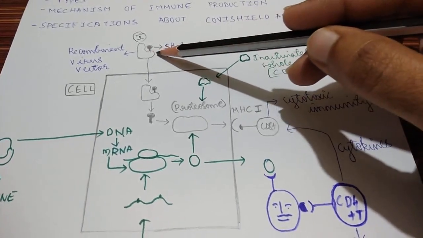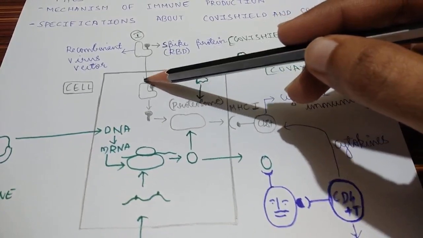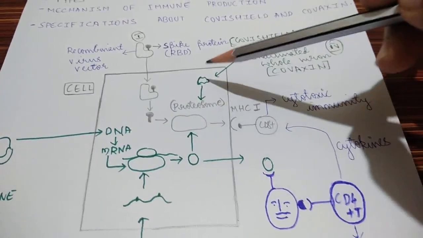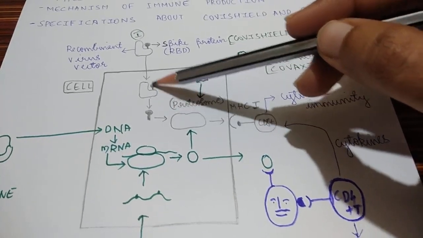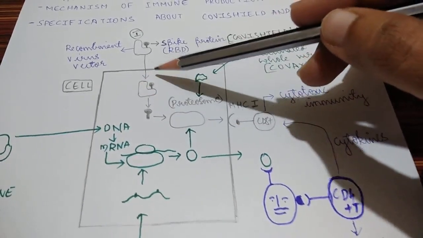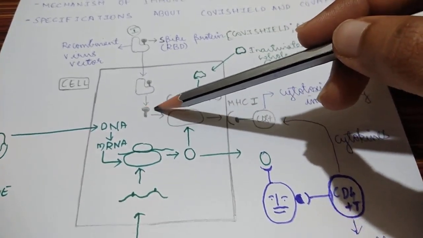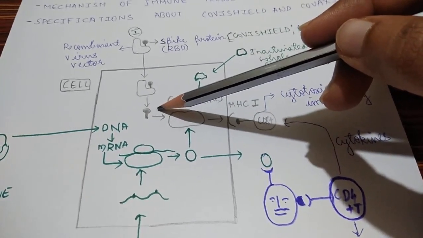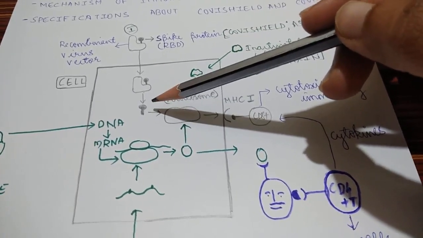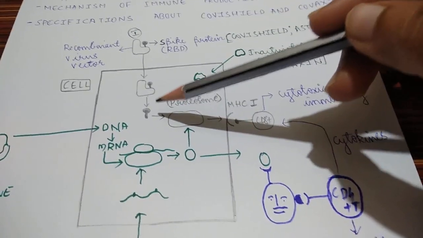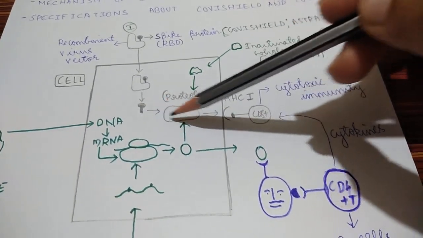These two are combined, and when this enters the body cell of a human being, there is a release of spike protein from the recombinant virus vector. This spike protein is inactivated, not activated, meaning it has the ability to produce antigenicity but not the disease. That is the important thing here. This spike protein enters the proteasome.